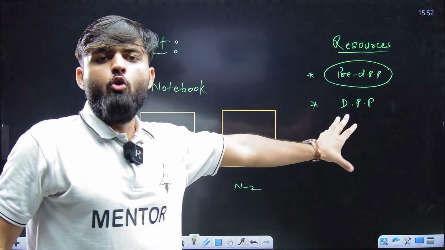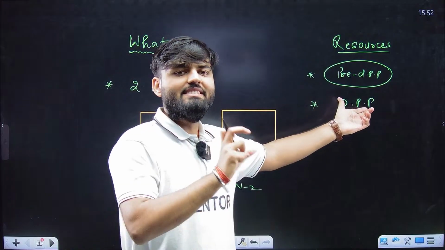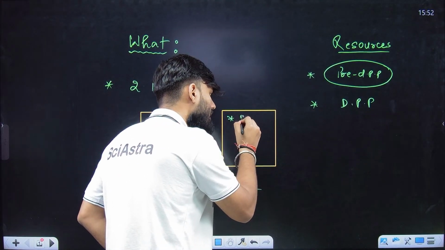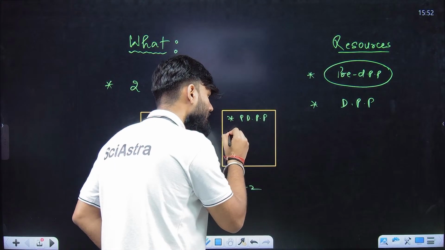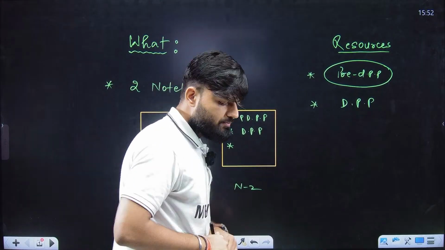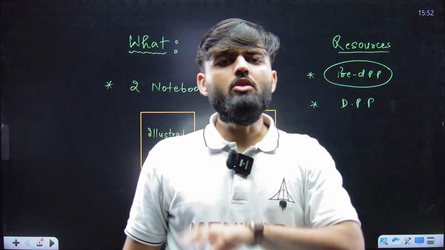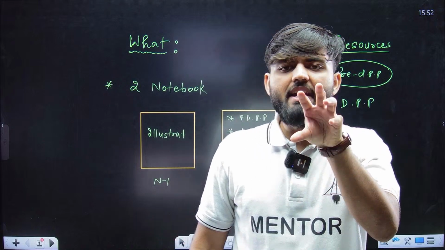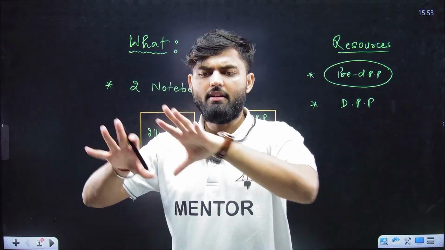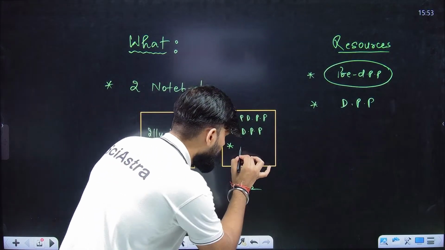I will be giving you homework like solve this DPP, and you are going to solve it here only. Pre-DPP also you are going to solve here. DPP also you are going to solve here. After pre-DPP and DPP, from your mastering book, I'll be dictating you questions. Solve question number 1 to 7, 8 to 9, like this. That also you are going to solve here only.